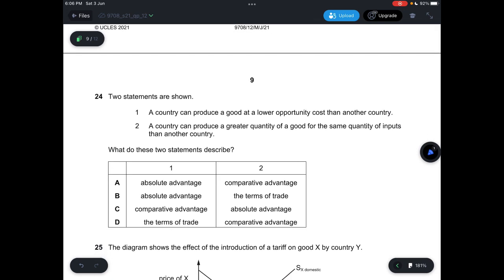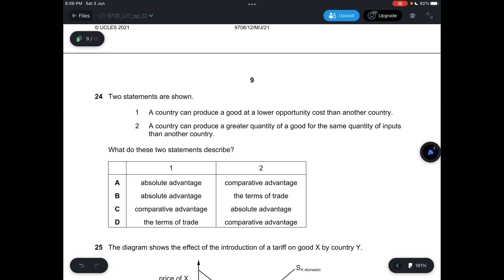Question 24, two statements are shown. One, it says a country can produce a good at a lower opportunity cost than another country. And two, it says a country can produce a greater quantity of a good for the same quantity of inputs. So a country can produce a good at a lower opportunity cost. This would be comparative advantage. And a country can produce a greater quantity of a good for the same quantity of inputs. This would be absolute advantage.